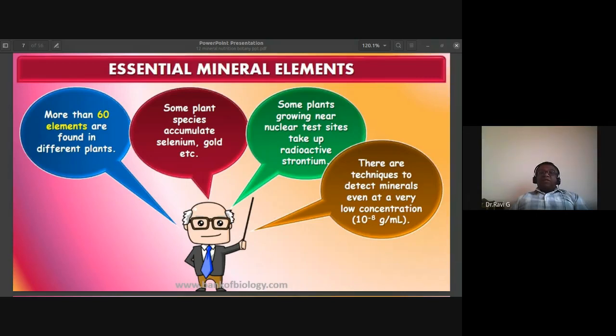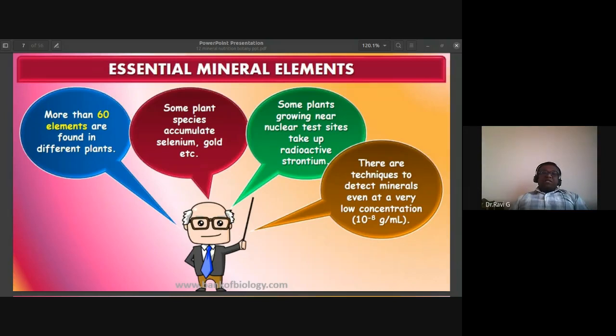Some of the plants growing near nuclear test sites have shown that they can take up radioactive strontium. There are techniques to detect minerals even at a very low concentration, that is 10 to the power of minus 8 gram per ml. So these minerals can also be detected through this. These are some important points that you can remember.